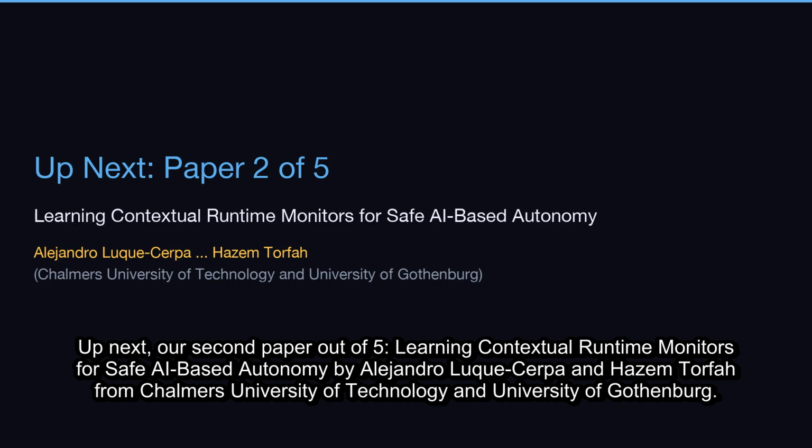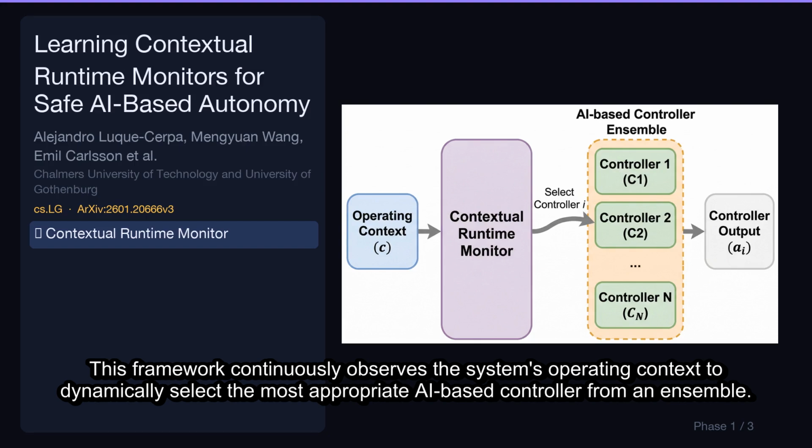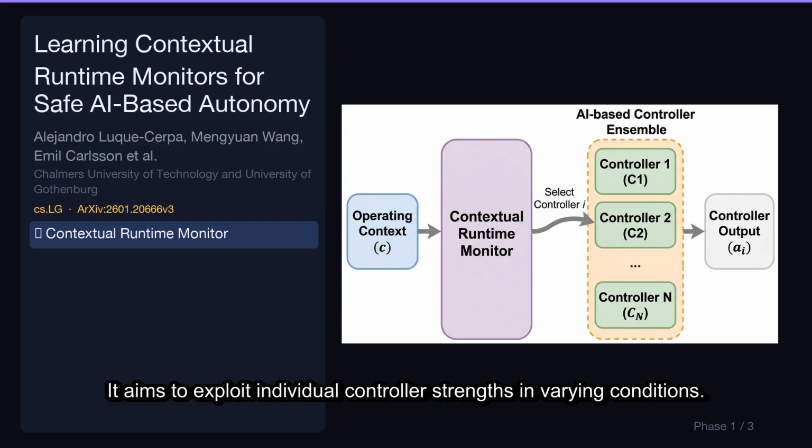Up next, our second paper out of 5, Learning Contextual Runtime Monitors for Safe AI-Based Autonomy by Alejandro Luque Chirpa and Hazem Torfa from Chalmers University of Technology and University of Gothenburg. Let's break down its key contributions. This framework continuously observes the system's operating context to dynamically select the most appropriate AI-based controller from an ensemble. It aims to exploit individual controller strengths in varying conditions.